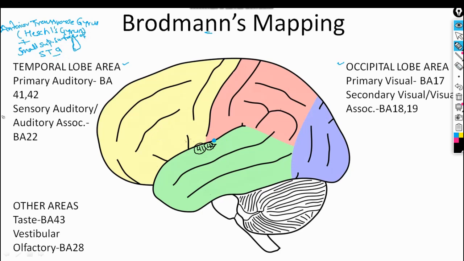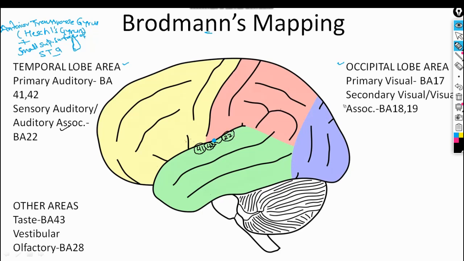Next area is the sensory auditory area. This sensory auditory area is also known as the auditory association area. It has Brodmann's number 22. This area is present on the lateral surface of the superior temporal gyrus, just posterior to area number 41 and 42 here. Clear? It is here. So this is area number 22.